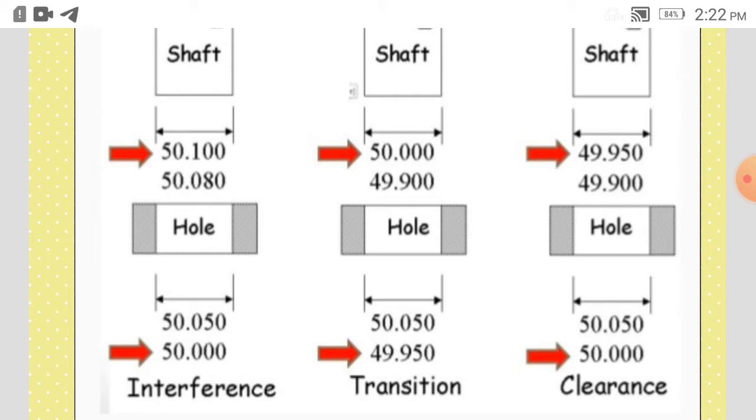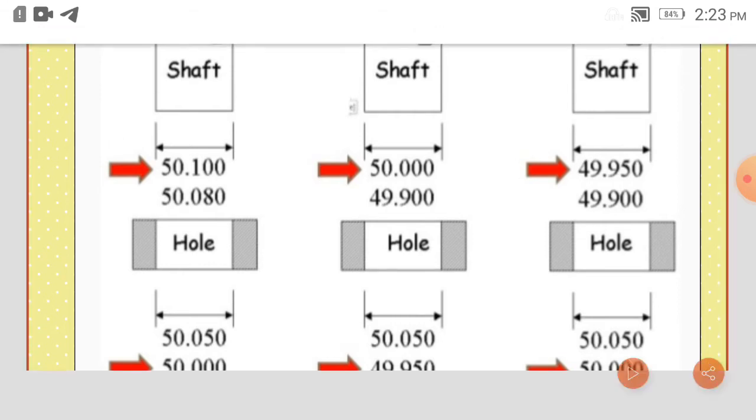Whatever the tolerance is, the hole size is 50.050 maximum and 50 is minimum. So there will be clearance fit between shaft and the hole. So this is what is interference fit, transition fit and clearance fit. Diagrammatically we can show it like this.